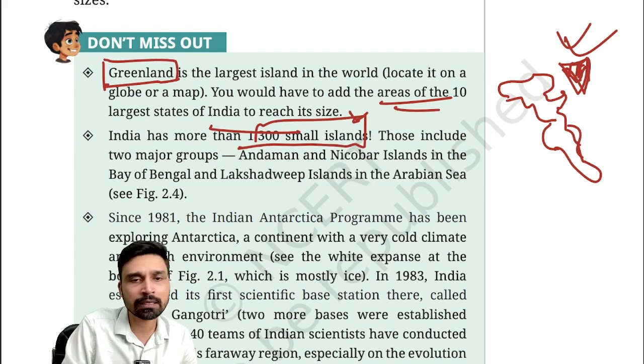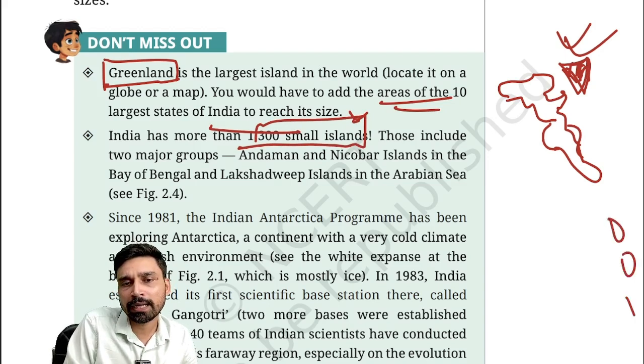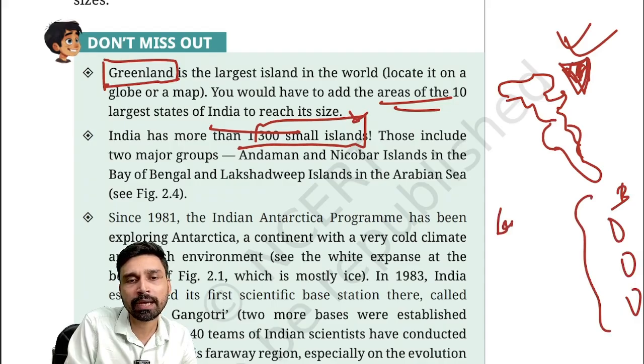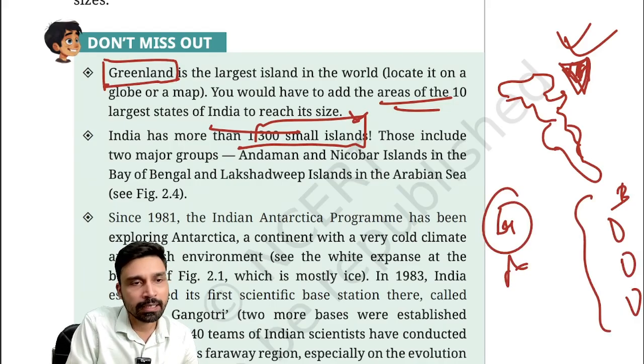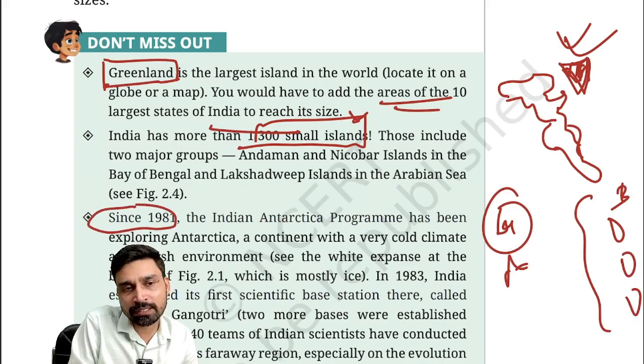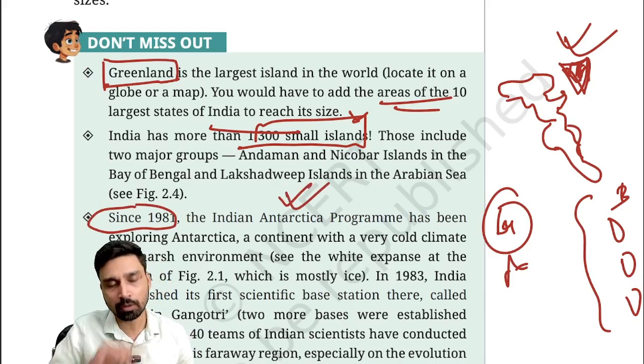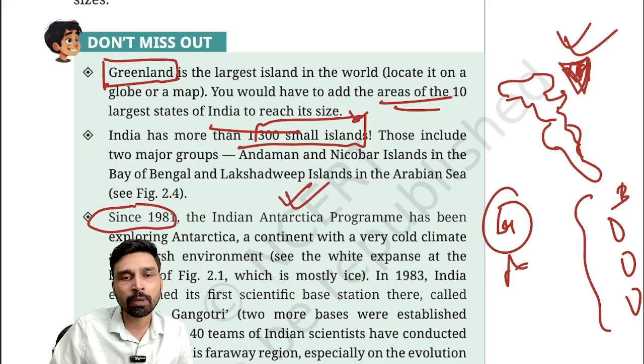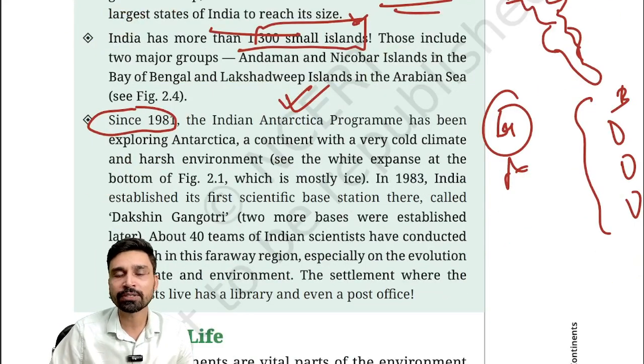These small islands are in 2 parts. The Andaman Nicobar Islands that you have on the Bay of Bengal side, and then the Lakshadweep Islands that are on the Arabian Sea side. Since 1981, as we have discussed, in Antarctica there are no permanent inhabitants, only scientists from different countries live.